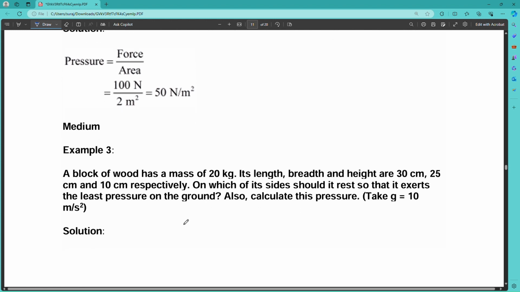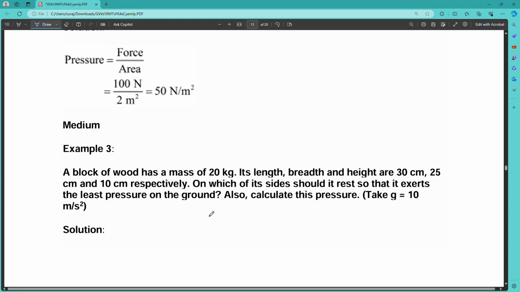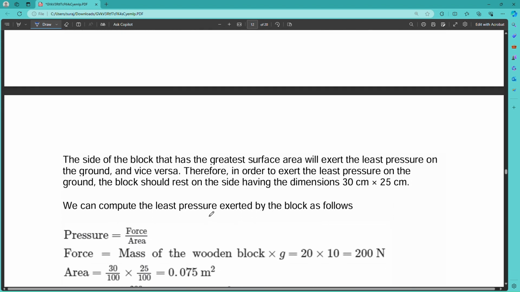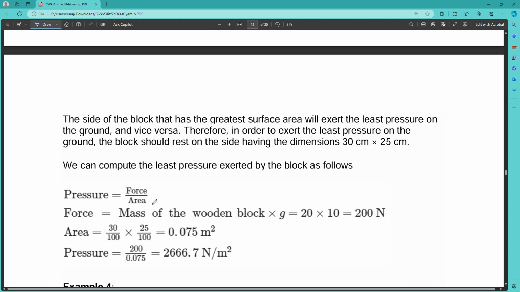There is another question also. A block of wood has a mass of 20 kg, and its length, breadth and height are 30 cm, 25 cm and 10 cm respectively. On which side should it rest so that it exerts the least pressure on the ground? Also calculate the pressure. So we need the pressure. Pressure equals force by area.